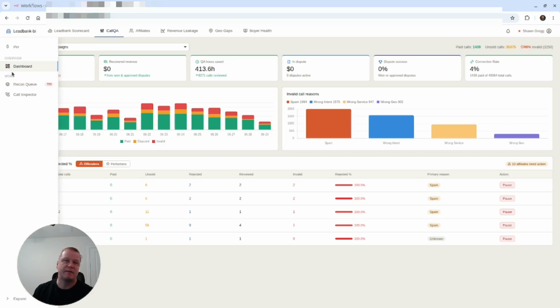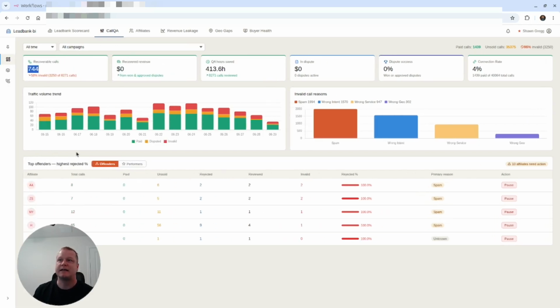And in that same interface I just showed you, you can do bulk disputes and hopefully get that revenue back, recover that revenue. You can do it by different campaigns, over different time frames.